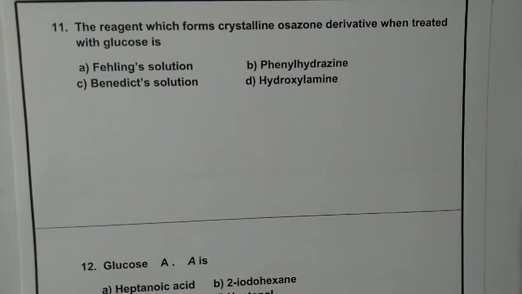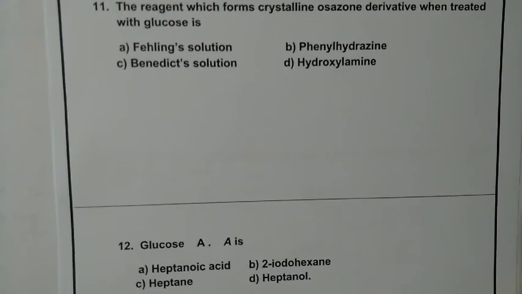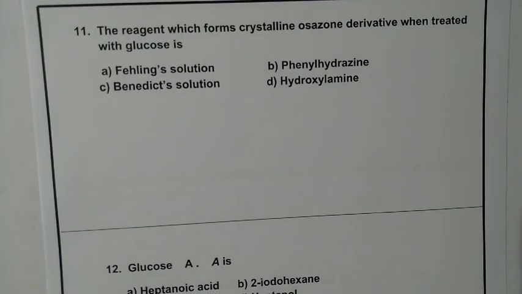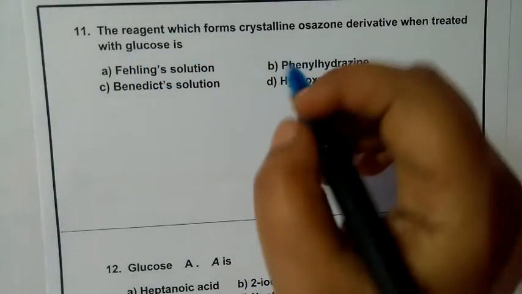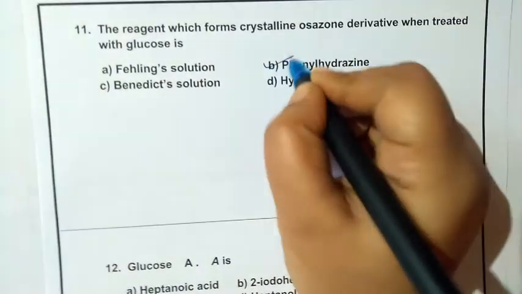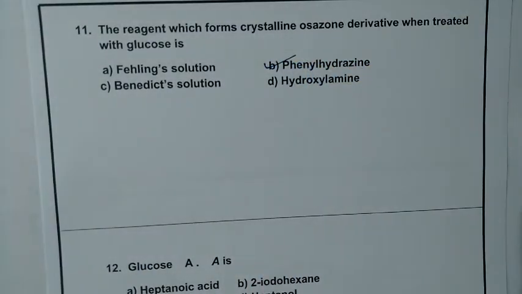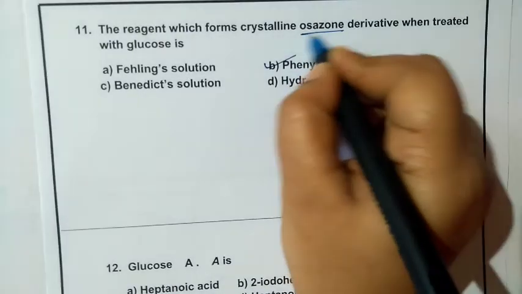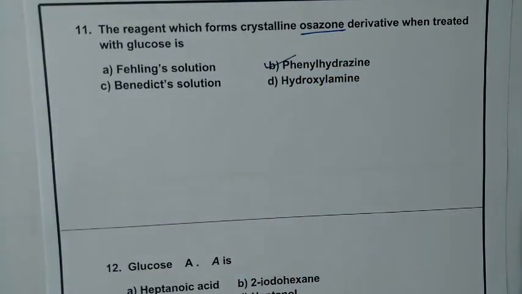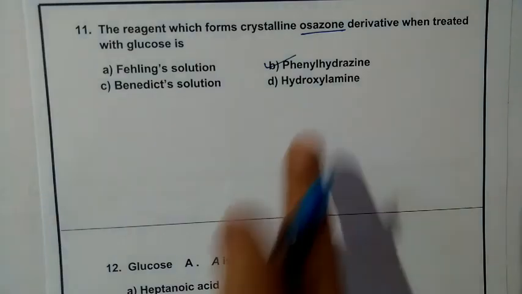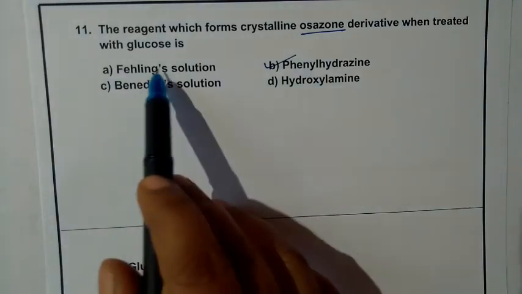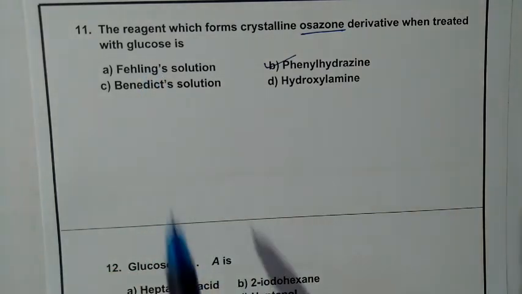The reagent which forms crystalline osazone. So yellow crystalline, we have already studied that part. The reagent which forms a crystalline osazone derivative when treated with glucose is phenylhydrazine, as we have just seen. When glucose is treated with phenylhydrazine, you get an osazone, which is in solid, crystalline form. We have already studied this, and these reactions in further questions we shall discuss also.